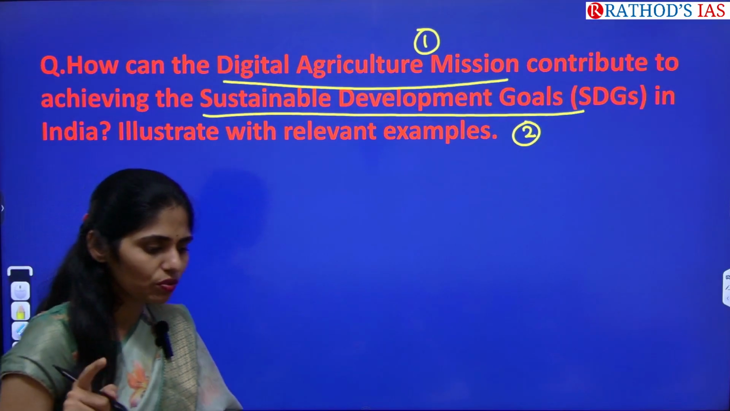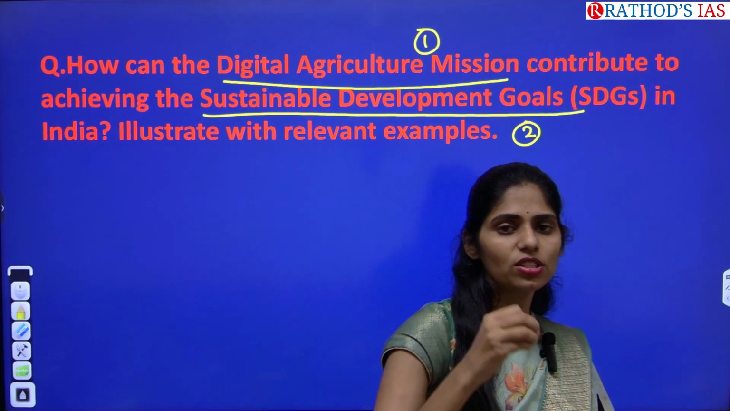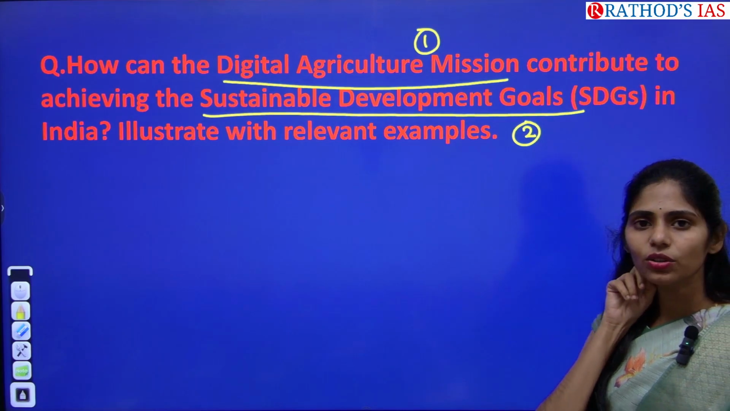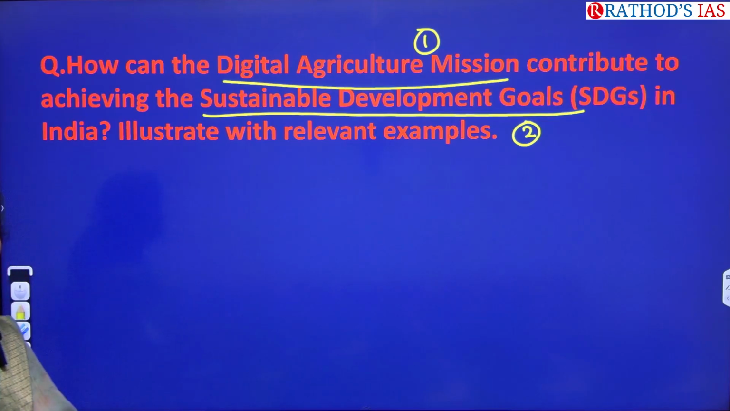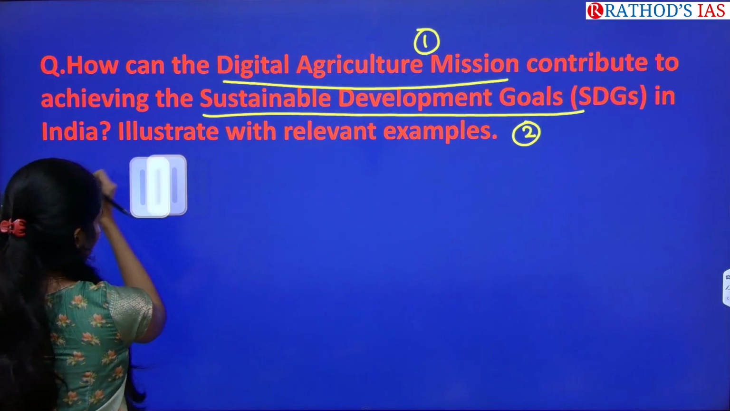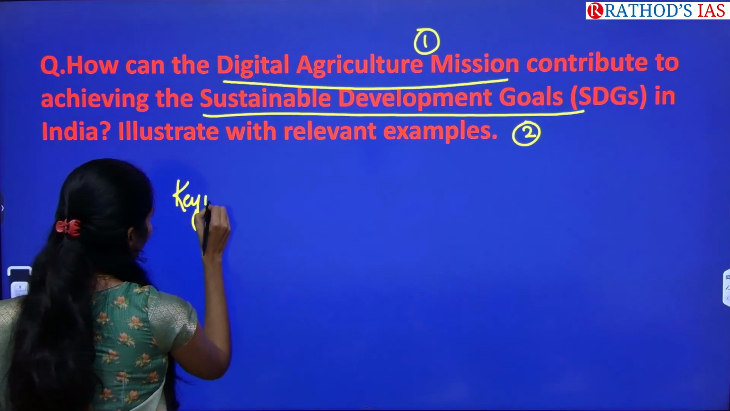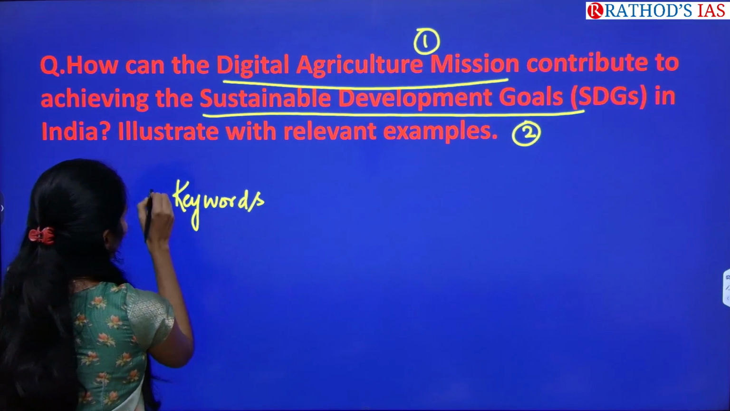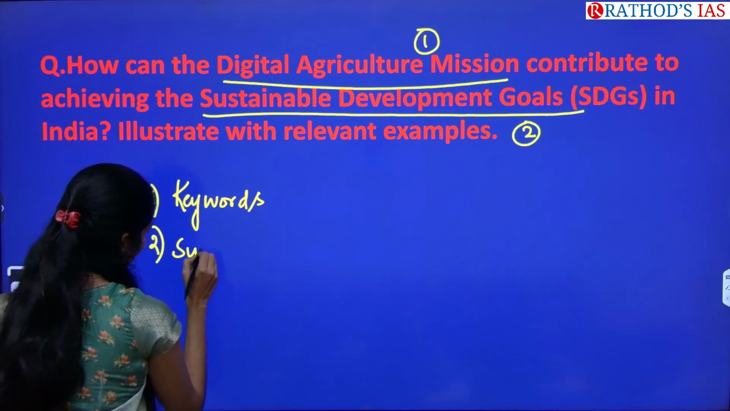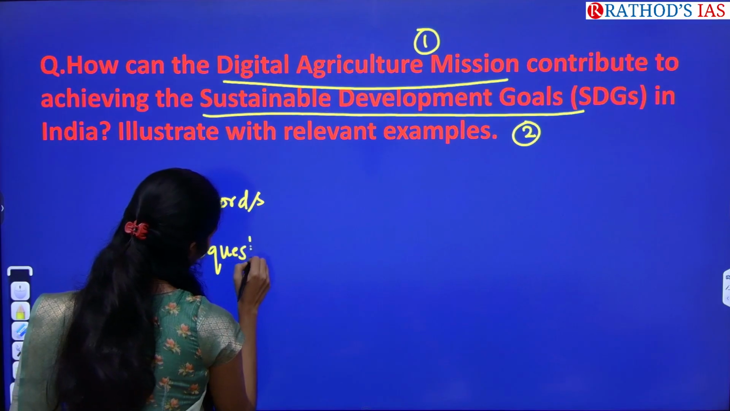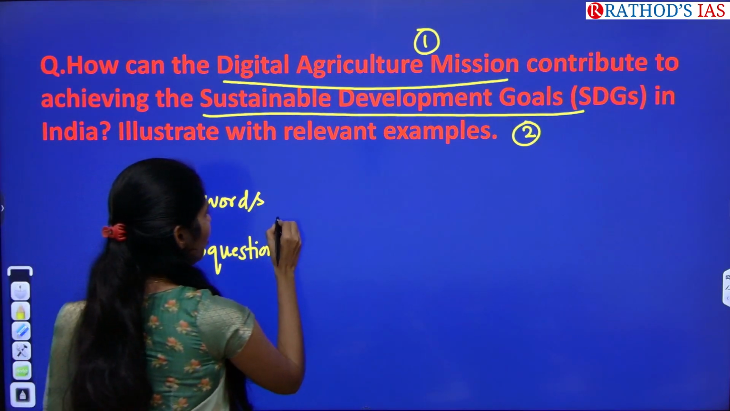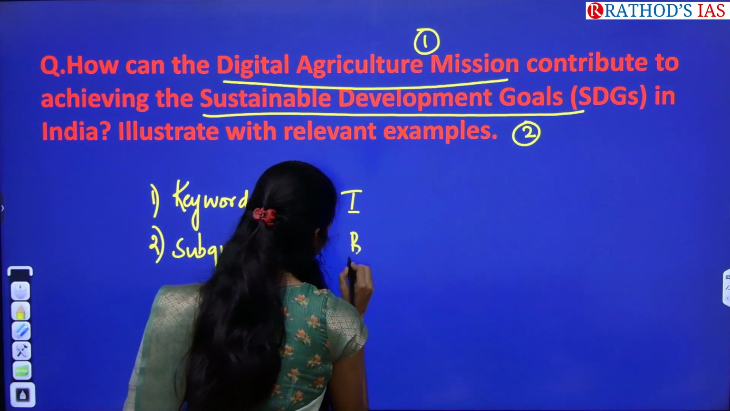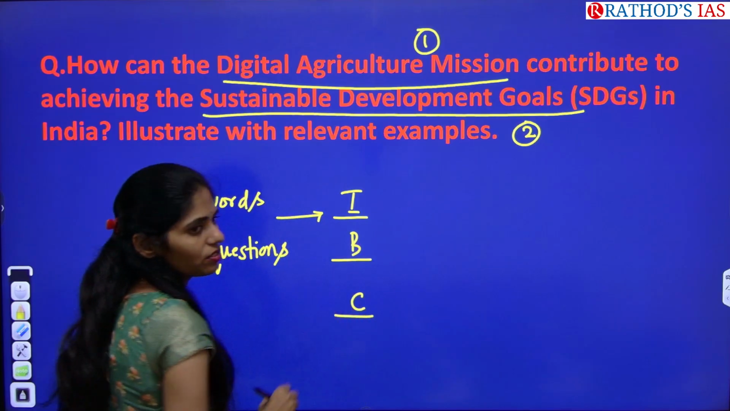So the first tip is, whenever you are reading a question, read it at least twice or thrice to understand what exactly the question is demanding. Later on you can underline the keywords. First, you have to identify keywords. And second, you need to identify how many sub questions are there in your question. After this, you have to follow our format. What is that? IBC: introduction, body and conclusion format.